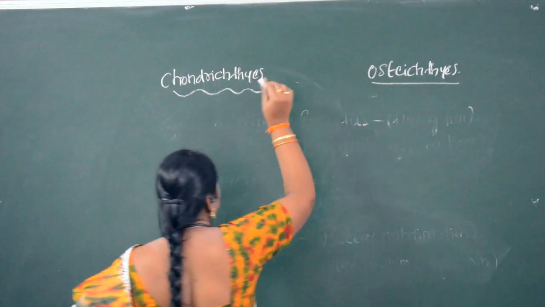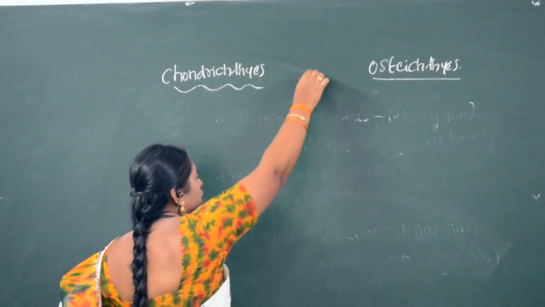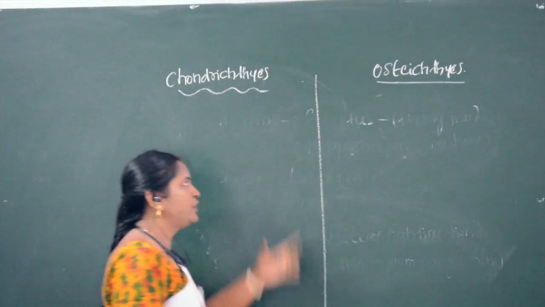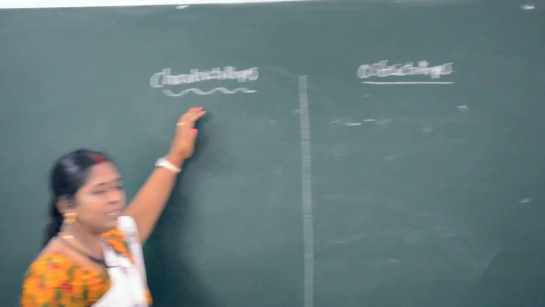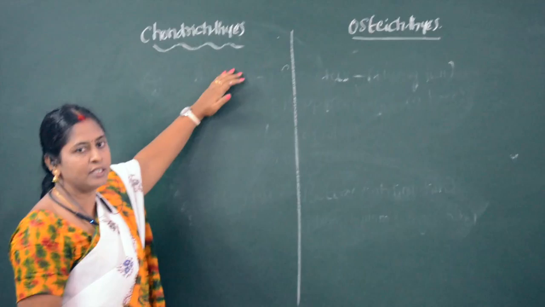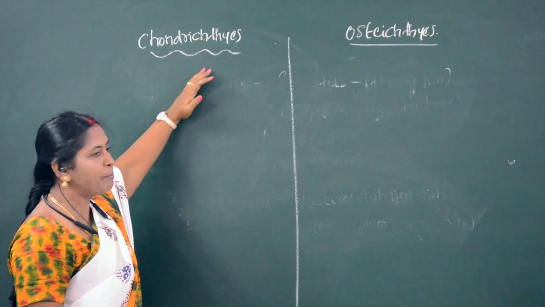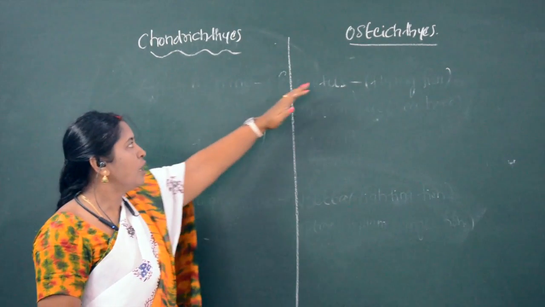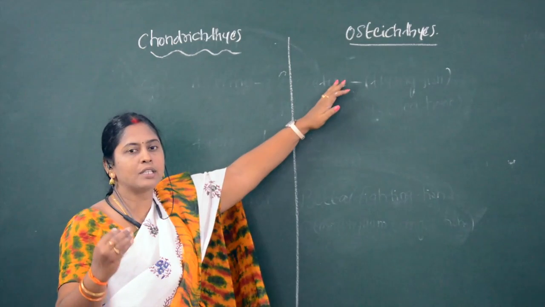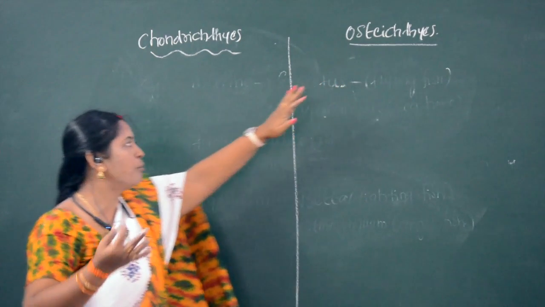Osteichthyes means the fishes with an endoskeleton made up of bone. Cartilaginous fishes or chondrichthyes have an endoskeleton made up of cartilage.